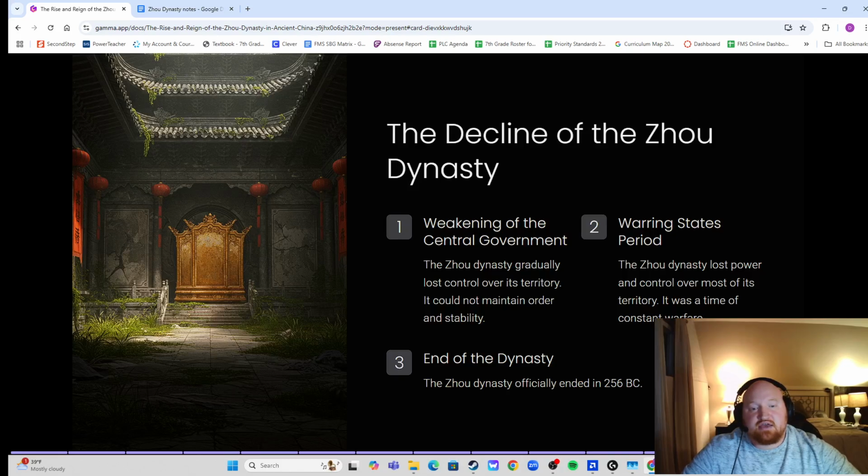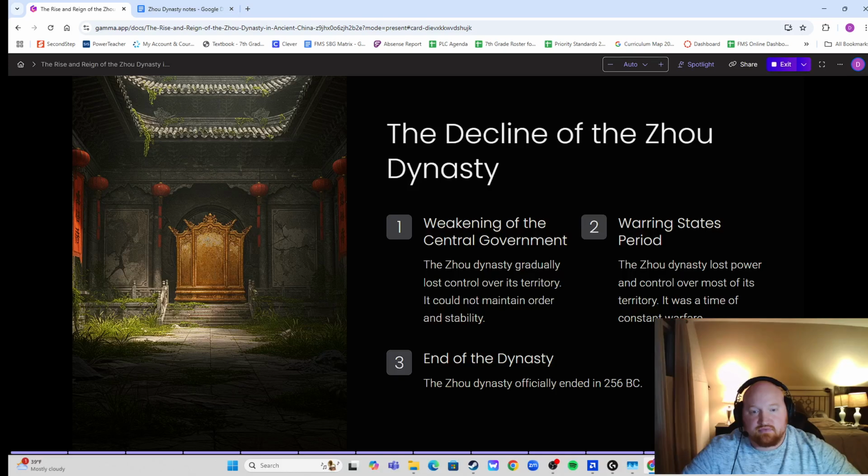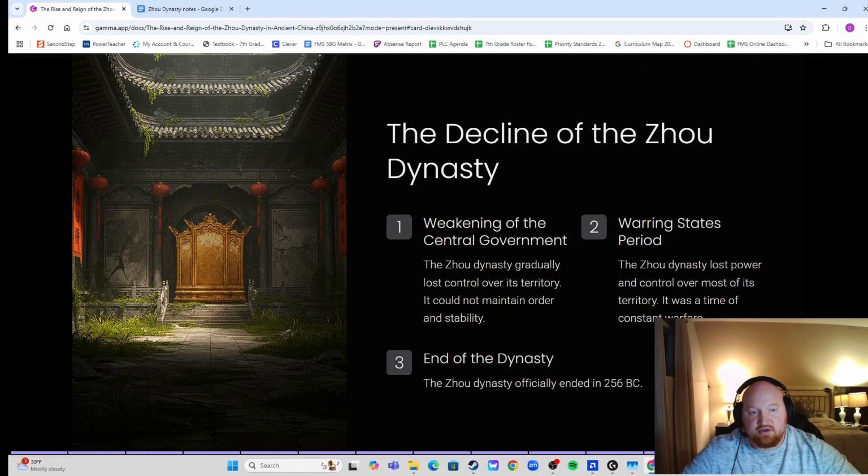They had a weakening of the central government. The Zhou Dynasty gradually lost control over its territory. It could not maintain order and stability. The Warring States period.